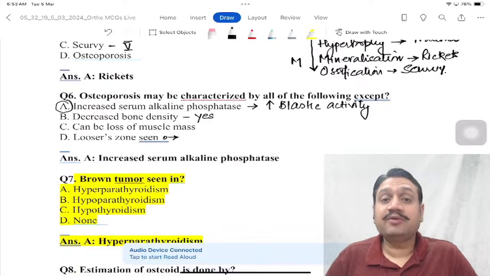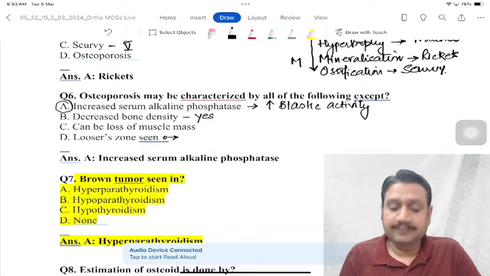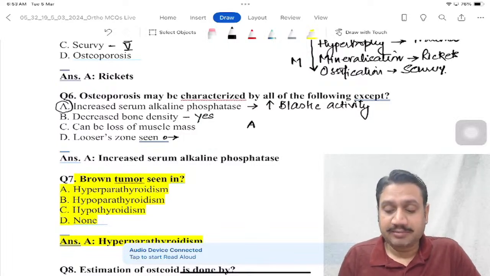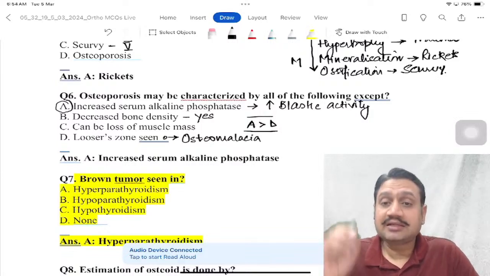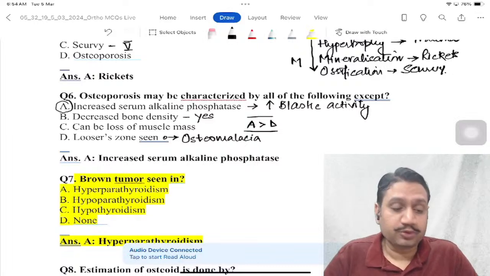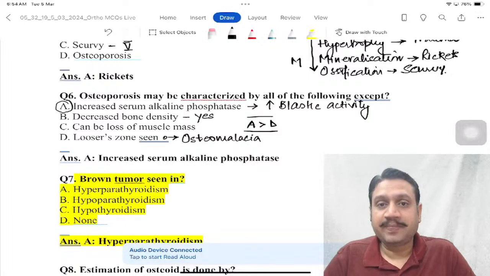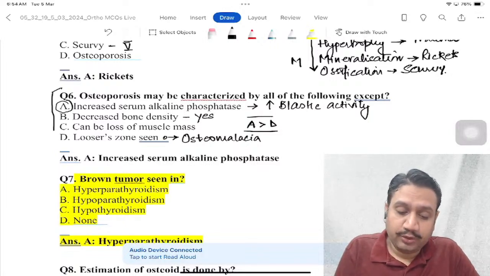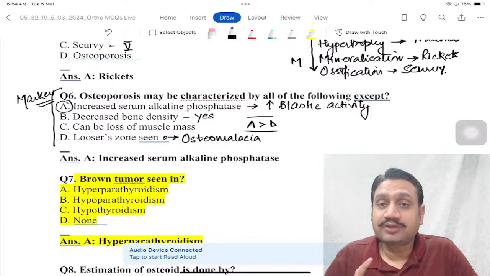That can be seen. But what can never be seen is actually the serum alkaline phosphatase. So if we have to go with the answer, what will not be seen, A is the most appropriate answer, followed by D, right? So Looser zones, we know they are classical not for osteoporosis but for osteomalacia. So I know that markers are never raised in osteoporosis, right? There is no change in the blastic activity. For this, if you are unable to recall all the markers, please check your notes for the table of markers, what markers are there for the osteoblast and what markers are there for the osteoclast.